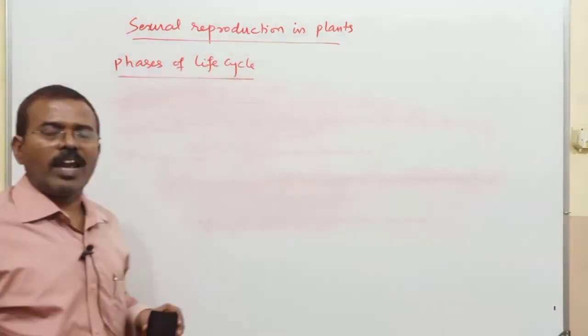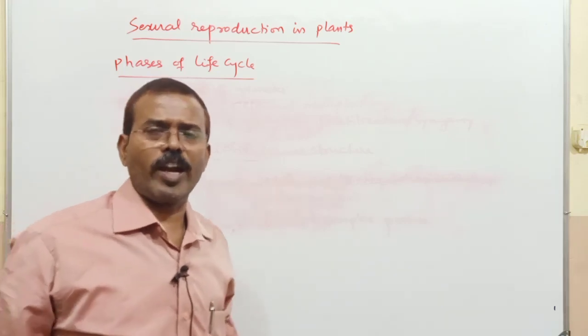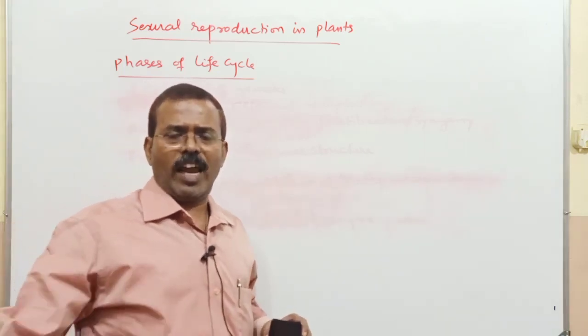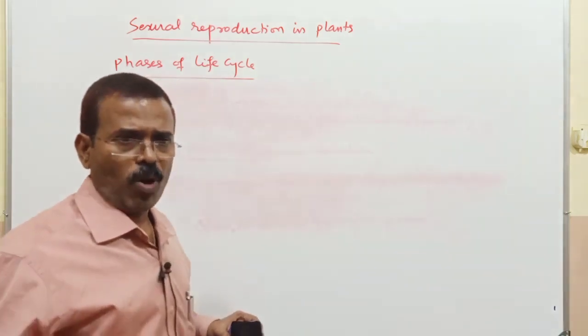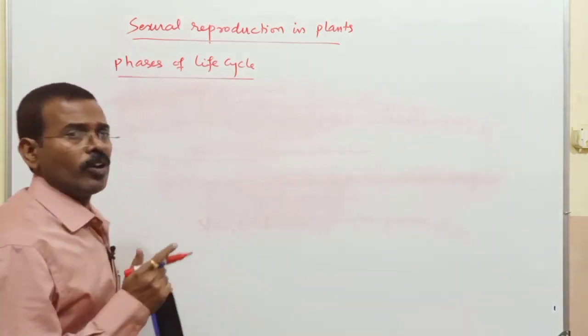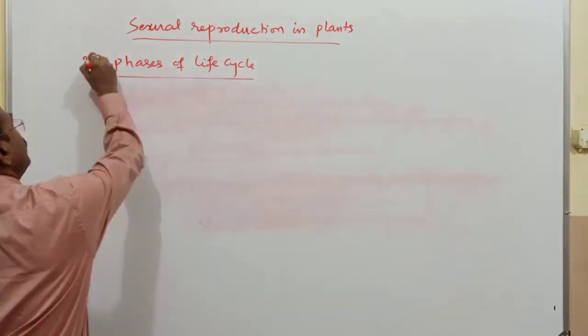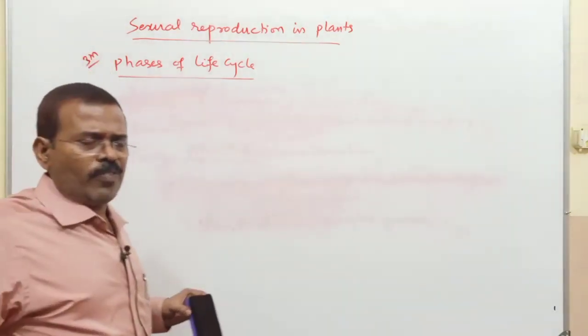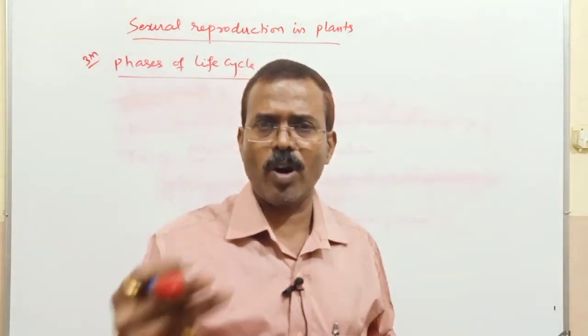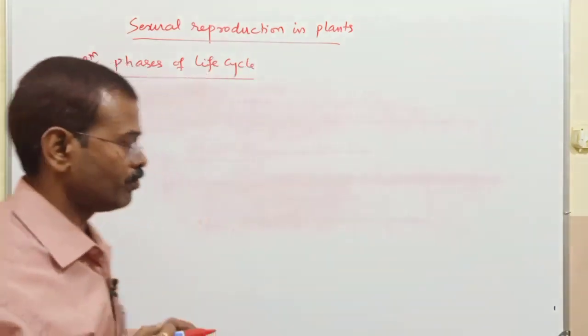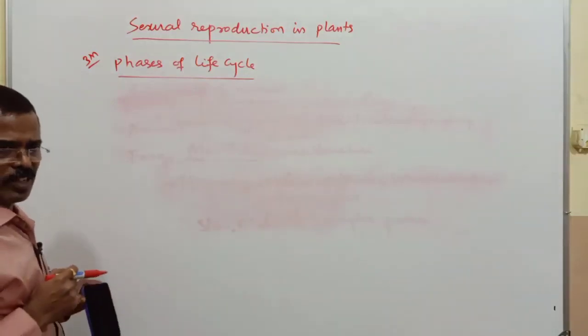This is very important from the theory exam point of view. It will be asked for 3 marks: explain the different phases of life cycle in sexually reproducing organisms. Very important for 3 marks. Remember this. We have 3 different phases.